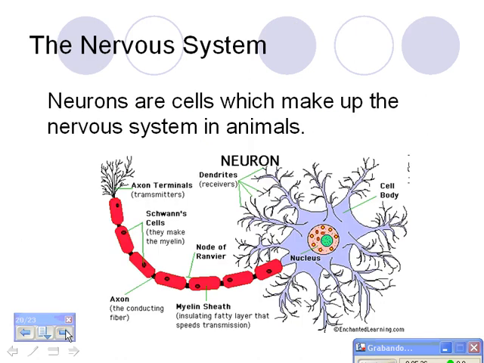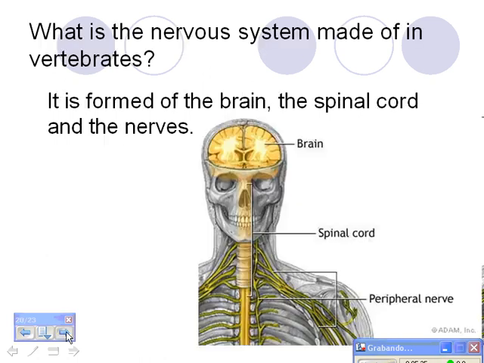The nervous system. Neurons are cells which make up the nervous system in animals. What is the nervous system made of in vertebrates? Well, it is formed of the brain, the spinal cord, and the nerves.